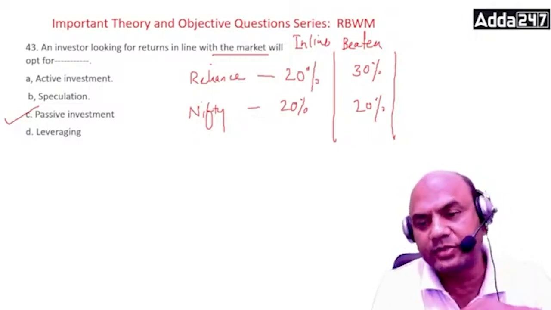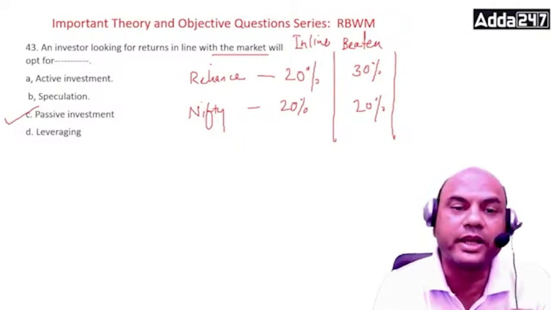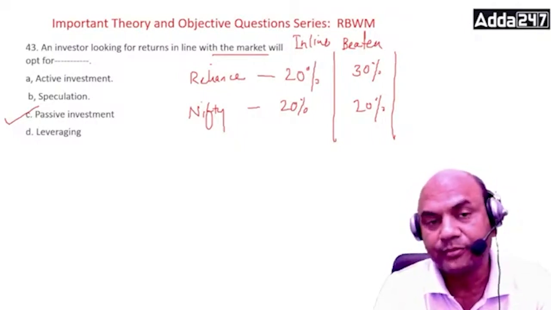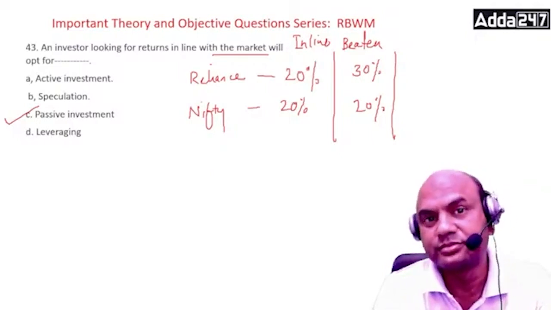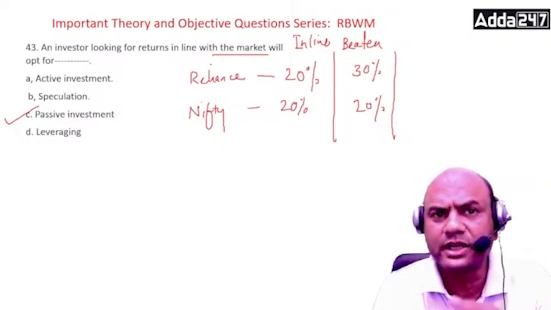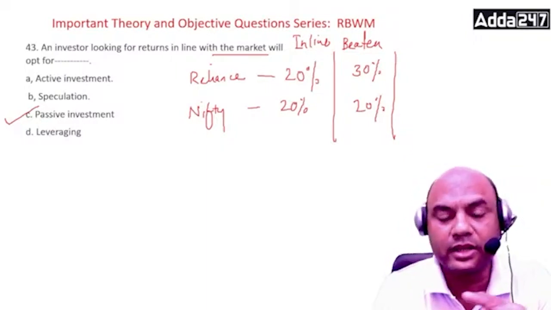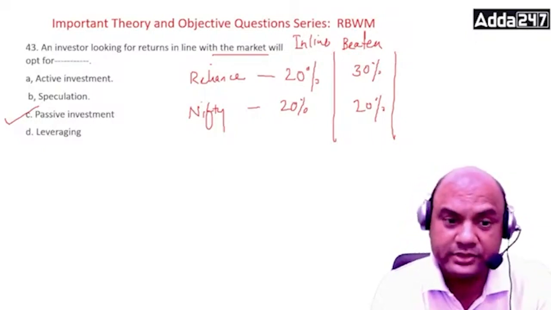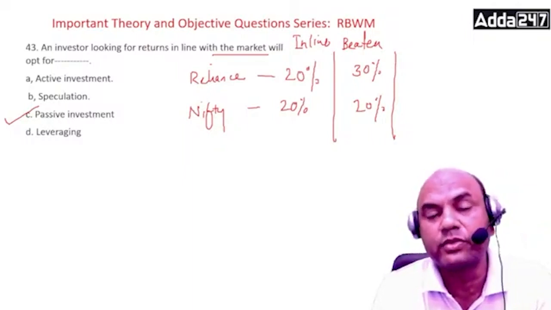Passive investment is a long-term strategy for building wealth by buying securities that mirror the stock market. Mirror. I'll give you a few examples: Nifty Bees, that is a mirror of Nifty, holding them in the long term. A passive investor is one who does not participate in day-to-day decisions of running the company.